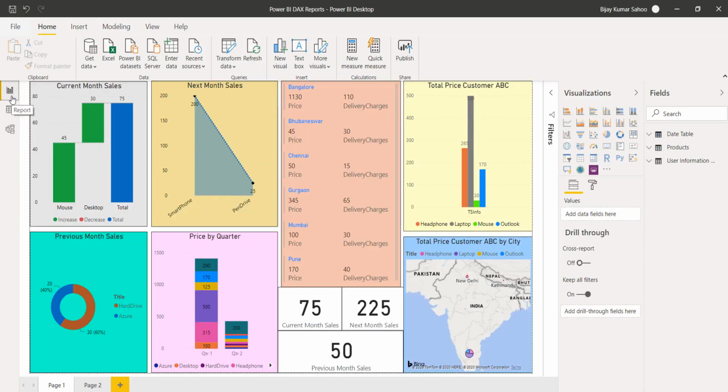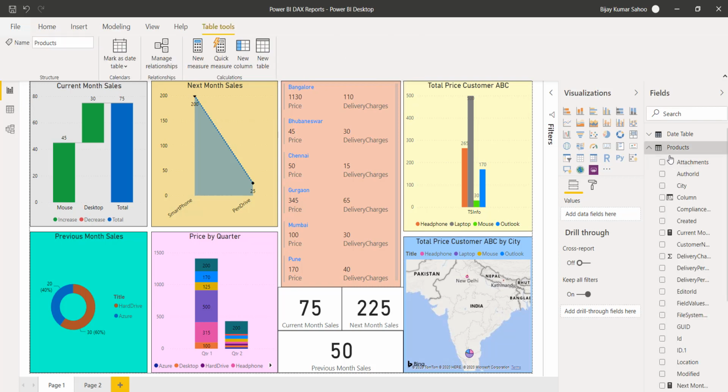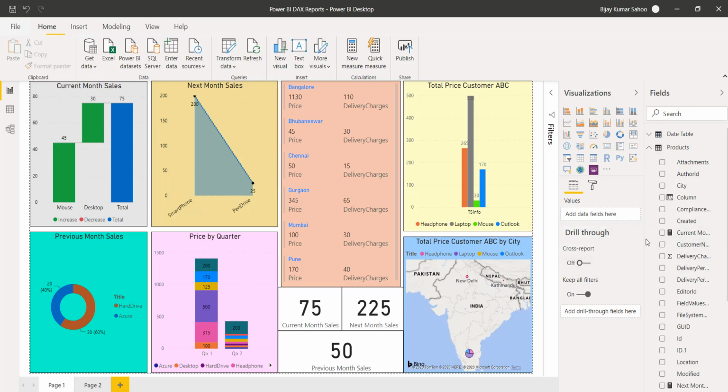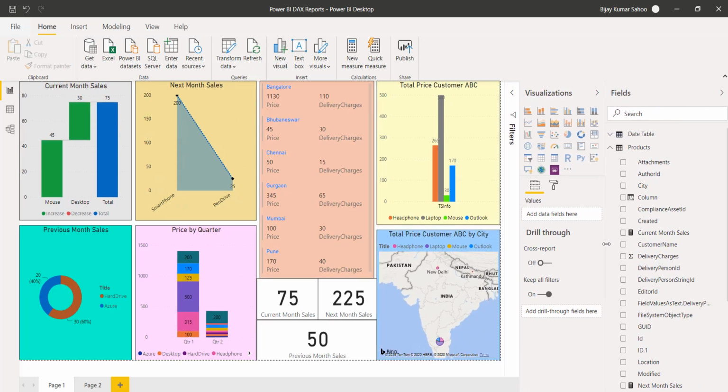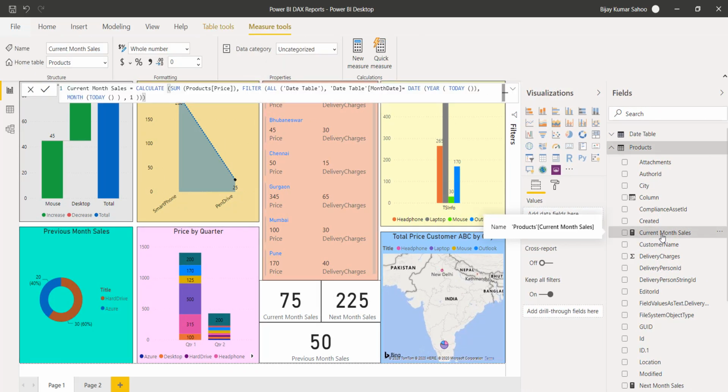Now if I go back to my report, I will expand this products table here. There are various calculated columns and various measures we have created. Let me expand a little bit here. First thing we will see here is the current month sale. We are doing a sum on the price because we want to check the current month sale, and price is the column, and we are filtering based on the month date.